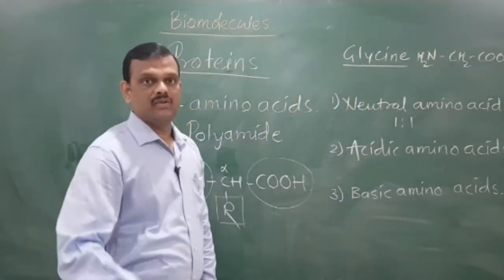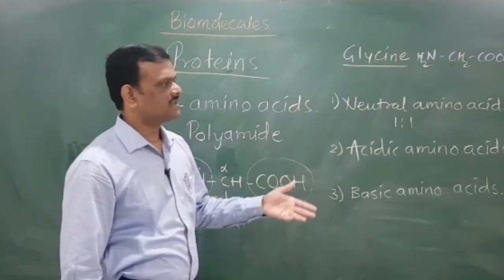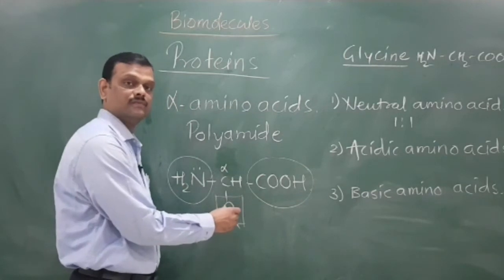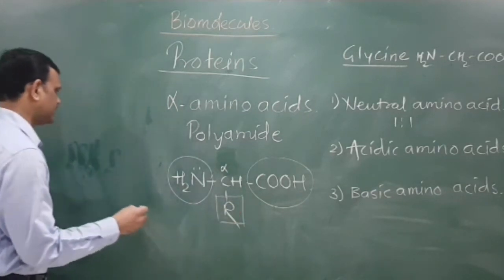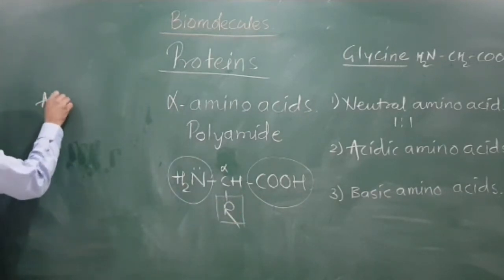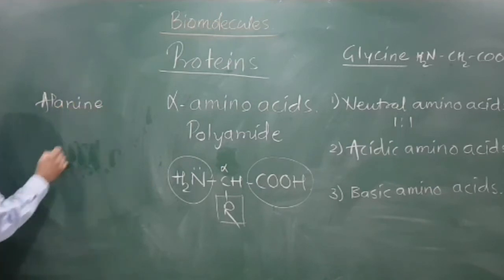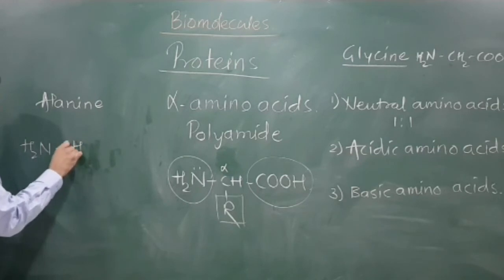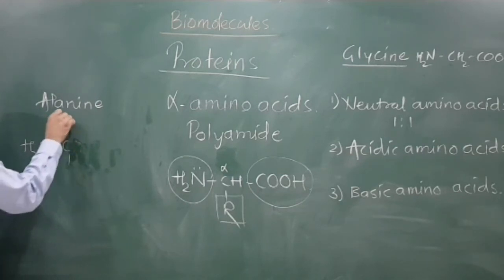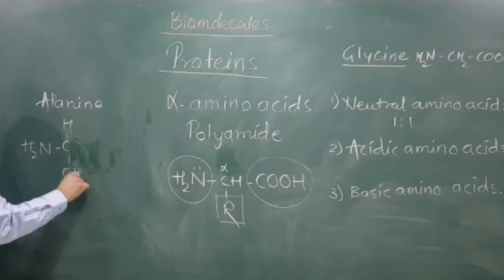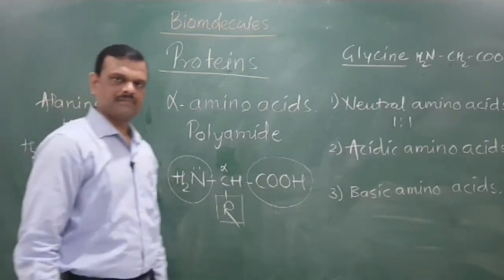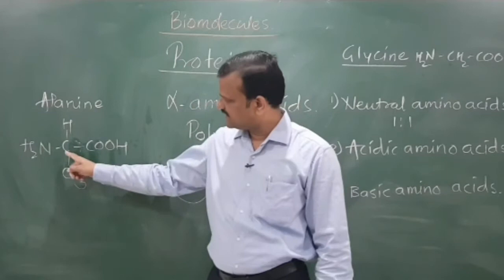Now, for the remaining compounds, for example, you can consider alanine. In alanine, the R is the CH3 group, the methyl group. That means the structure of alanine is like this: NH2 CH COOH group. Now, in this group, the chiral carbon is this.